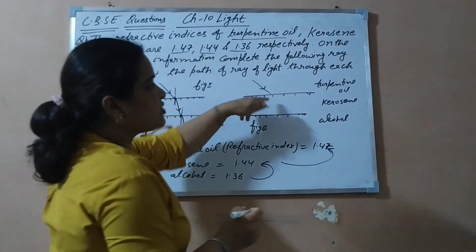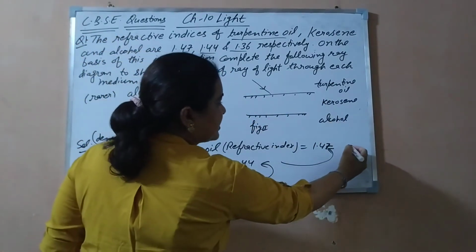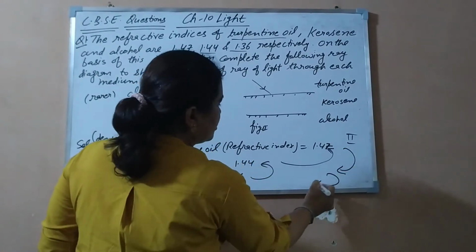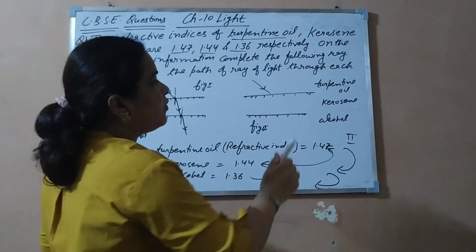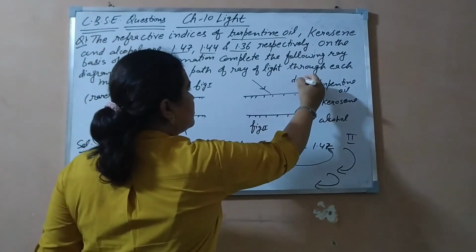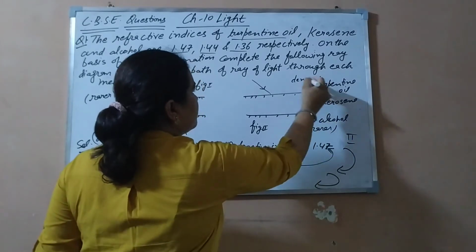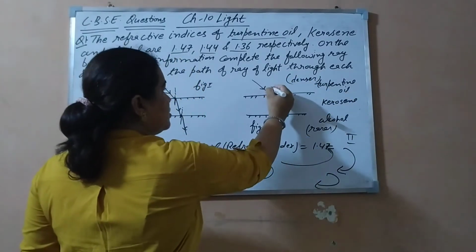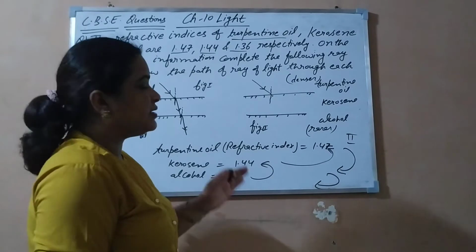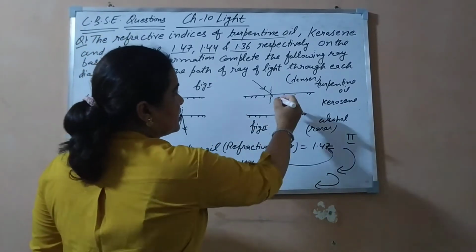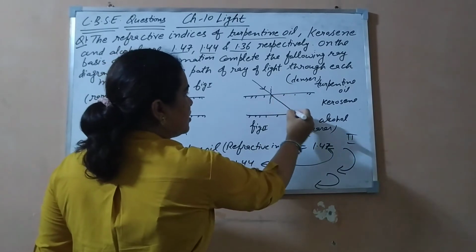Now what is given in the second part of this question? Turpentine to kerosene and kerosene to alcohol. The opposite is given. What does it mean? It is going from a denser to a rarer medium. So when a ray of light enters from a denser to a rarer medium, the speed of light increases, so it bends away from the normal.